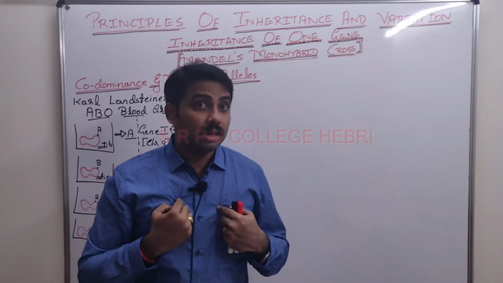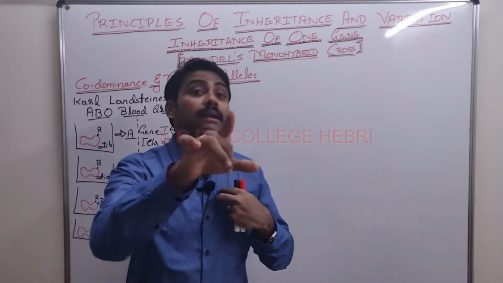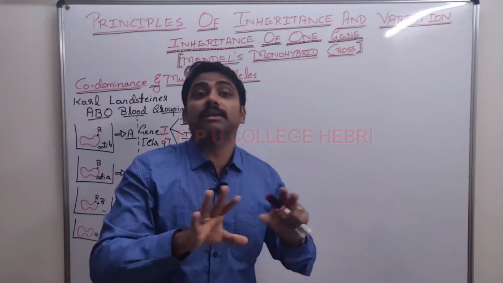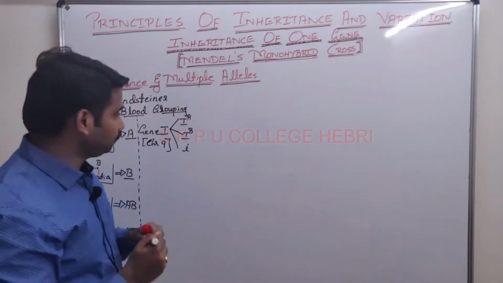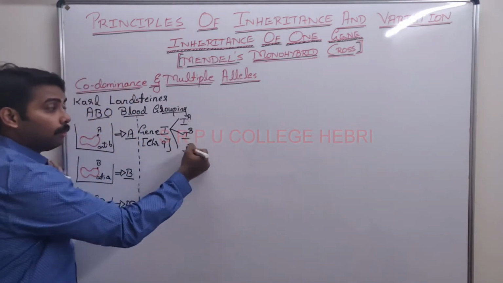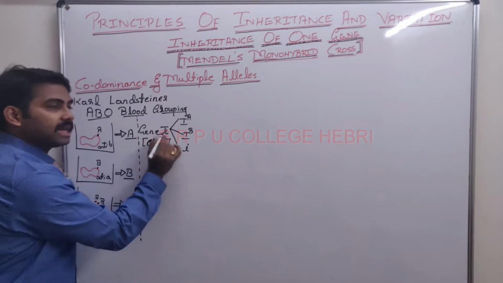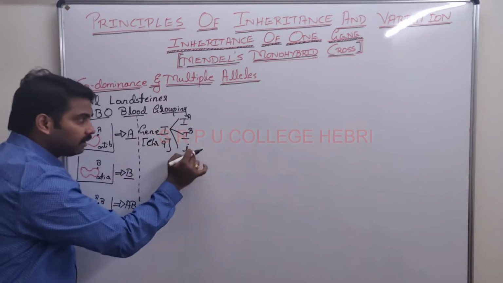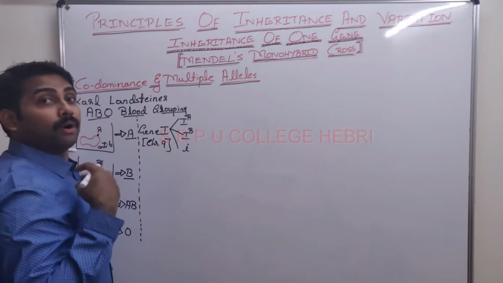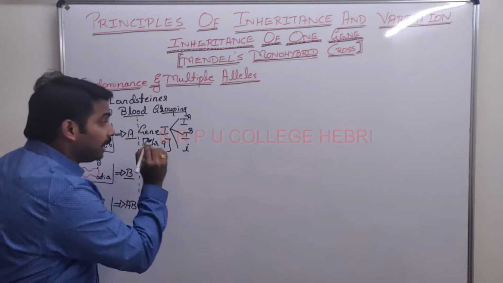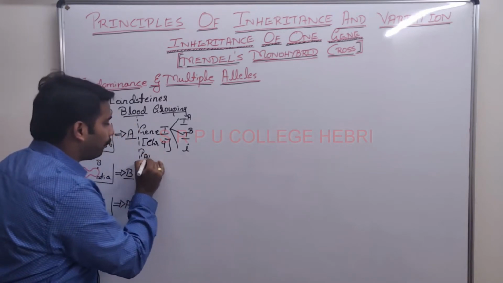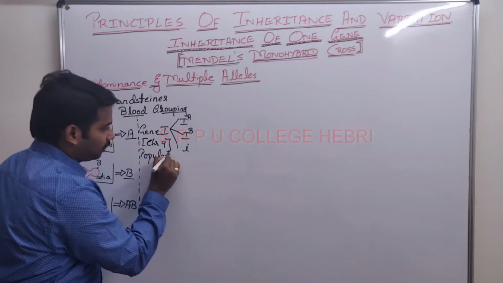Remember that. At the 9th pair, all the 3 cannot be present. More than 2 alleles of the same gene cannot all be found in a single individual. It will be found in a population, okay?